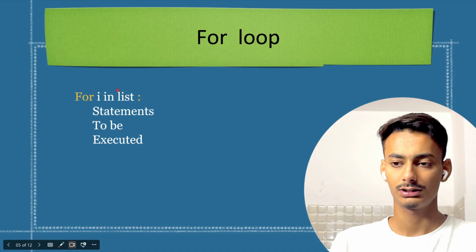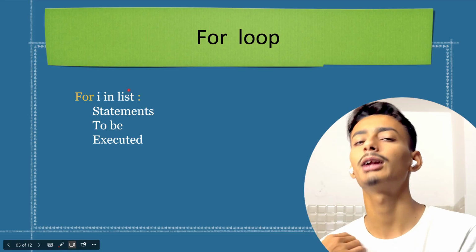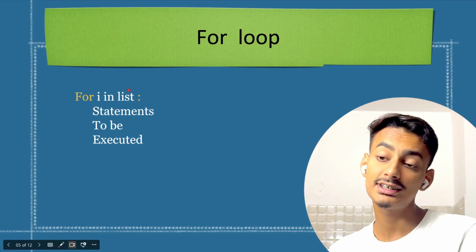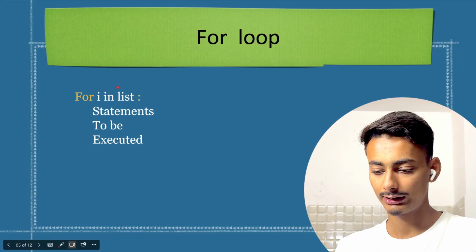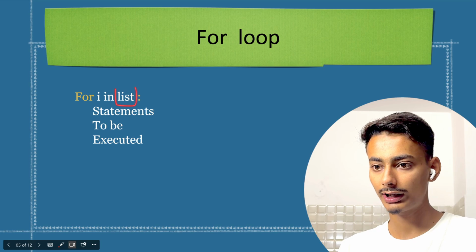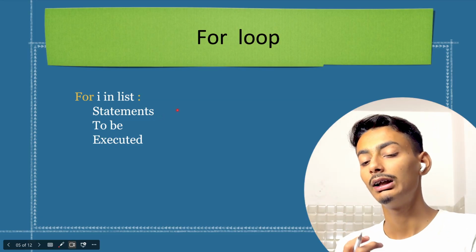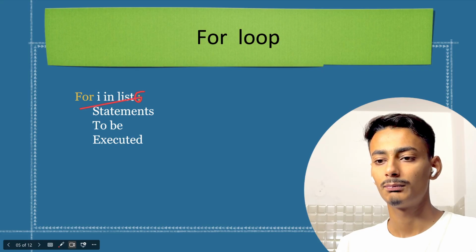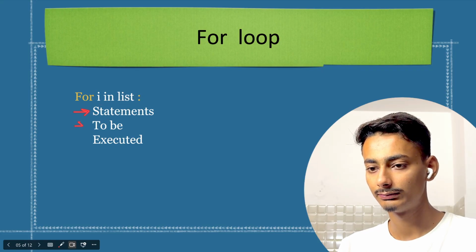And after that, list. Here should be any list name. It can be a list, a string, a tuple, a dictionary, it can be anything. What we'll be using most of the time is the range function. Here, rather than using a list, most of the time we will be using the range function. Now, what is the range function? We will be discussing it in the very next slide. And after that, again, a colon, and after the colon, all of these are tab spaces.